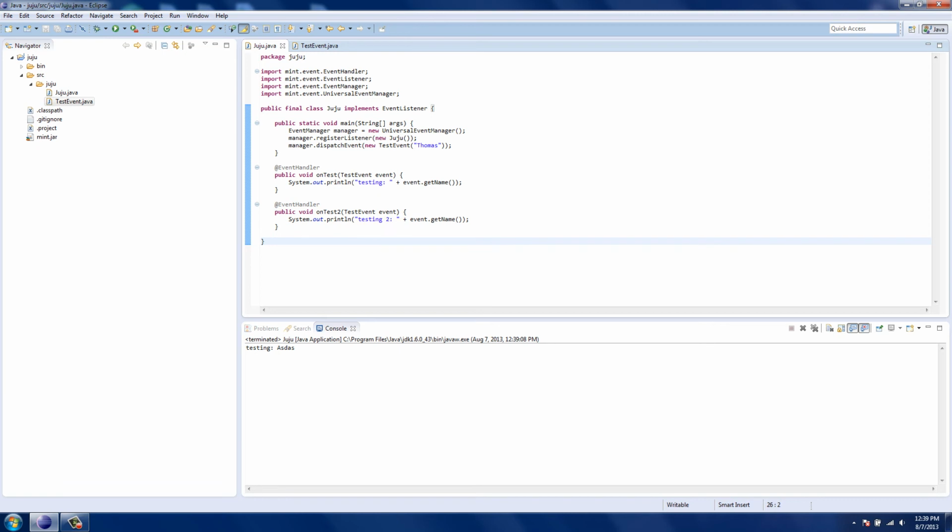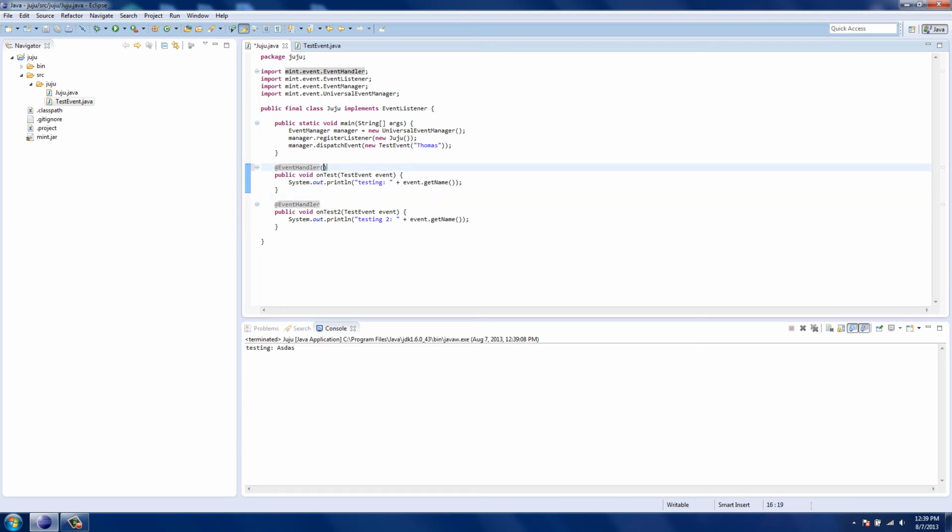The event handler stubs are going to be registered, it's going to go through them, and whichever is alphabetically first, it'll do it that way. But there's no real guarantee. If you change the method signature, the ordering could change.